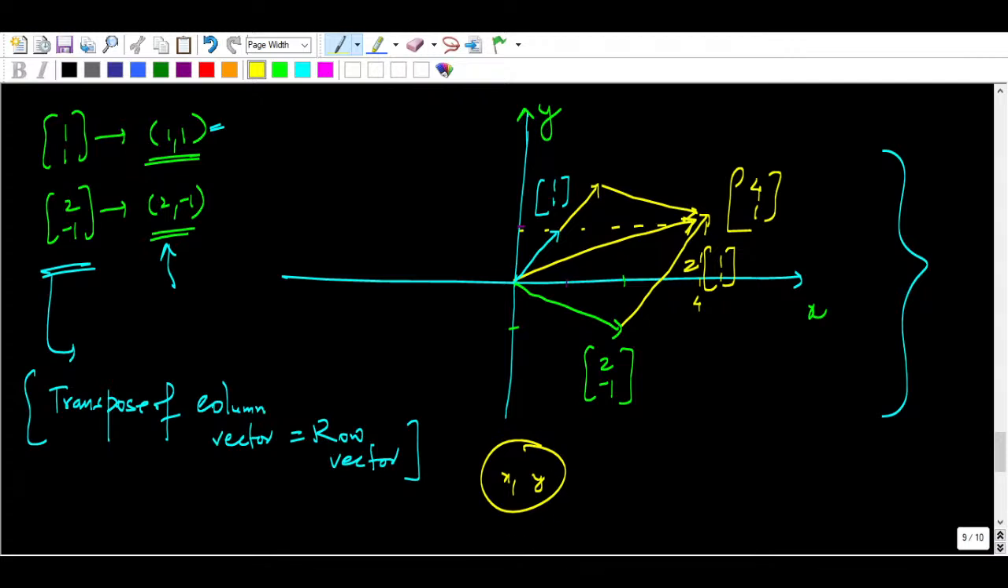Understood? Yeah, triangular and parallelogram. Yes. So everything is basics only, guys. Nobody discussed these things.